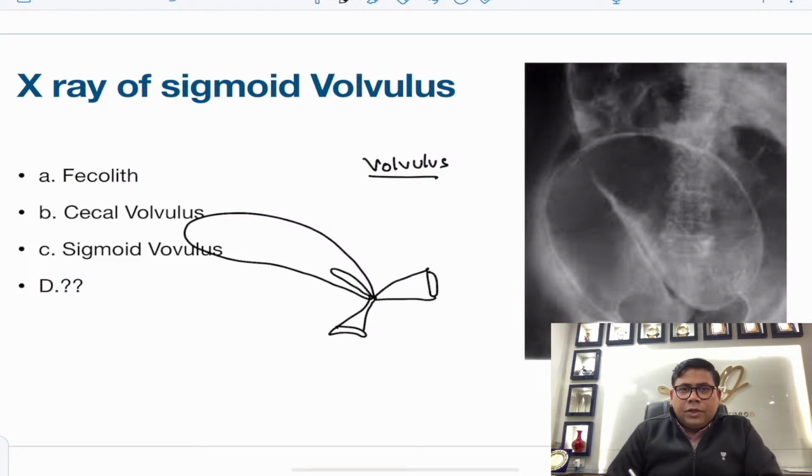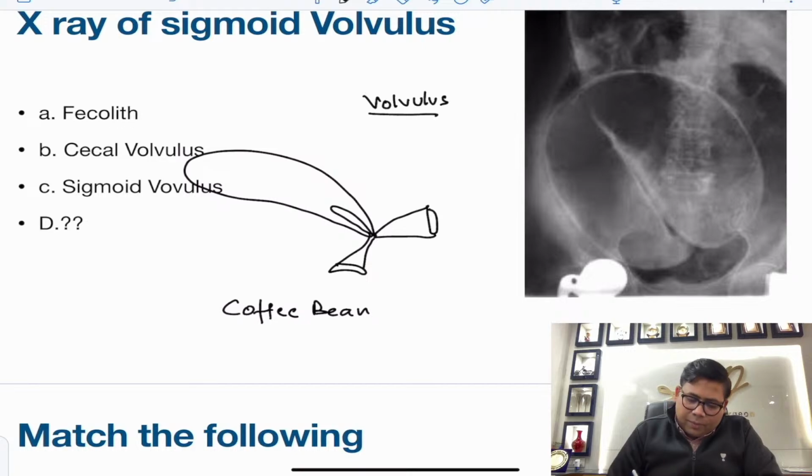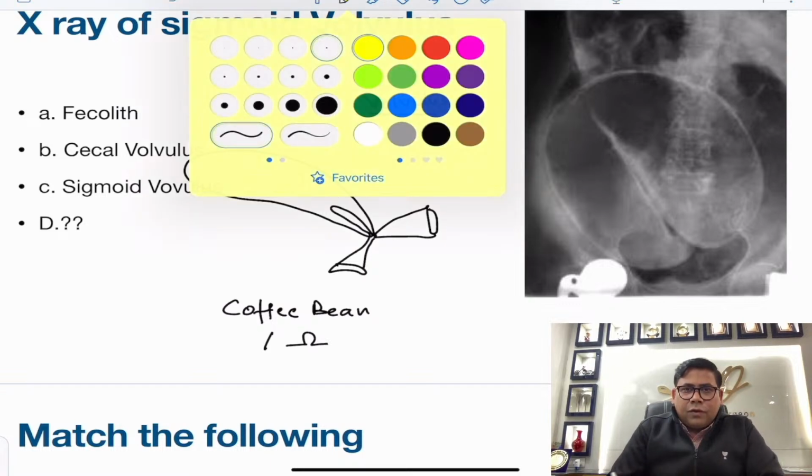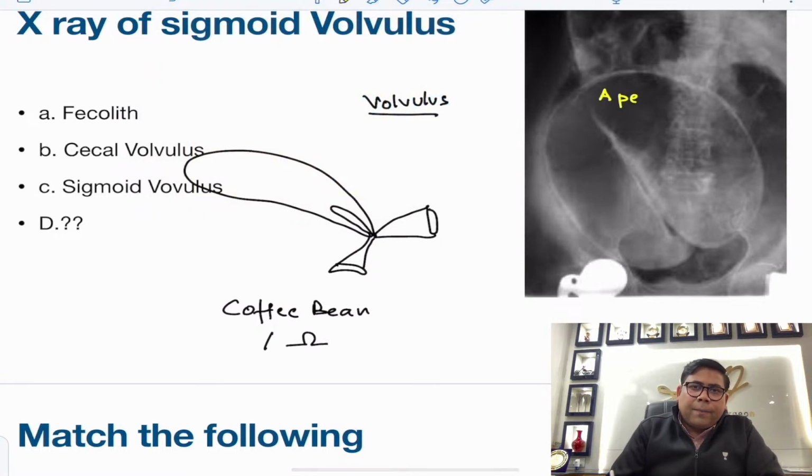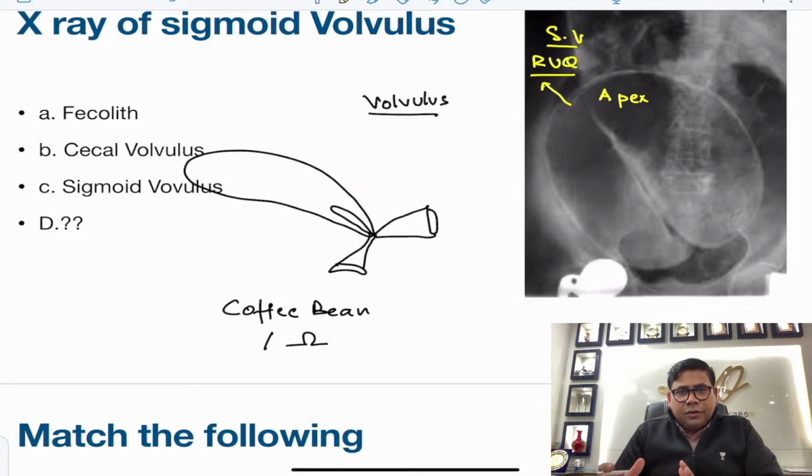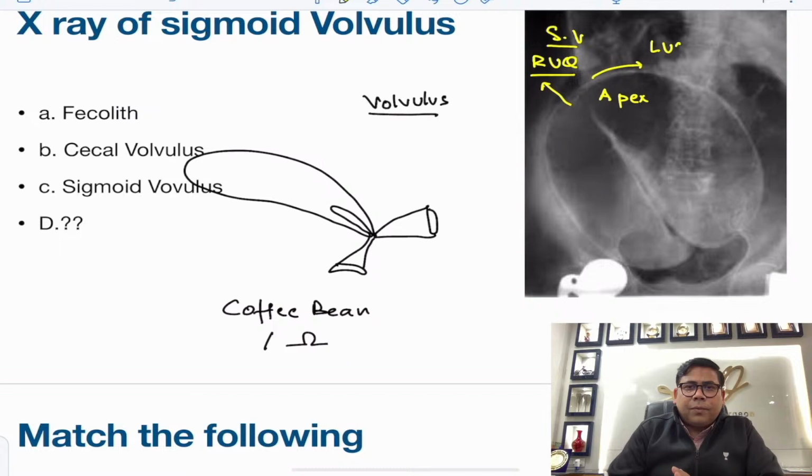The next thing you need to understand is, what are the classical signs of a sigmoid volvulus? It's a coffee bean appearance. A typical coffee bean appearance you can have, or you can have the omega sign. But I have a better way of seeing a volvulus, because I always look at the apex. Remember, the apex is towards the right upper quadrant in case of sigmoid volvulus. However, it is not fixed. As the size of the volvulus increases, this might go to the left upper quadrant also, but it takes a lot of time.